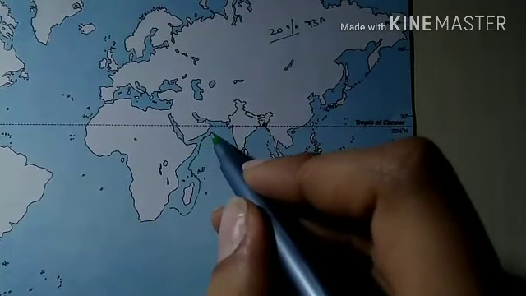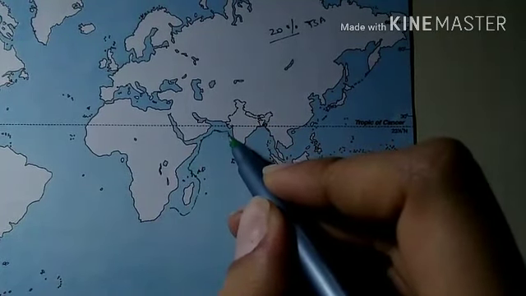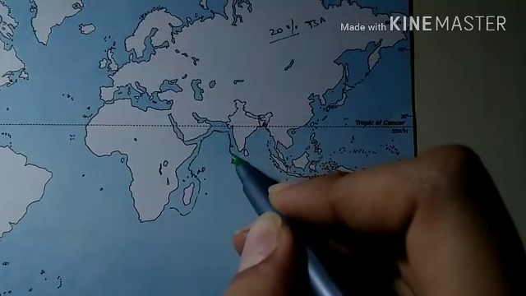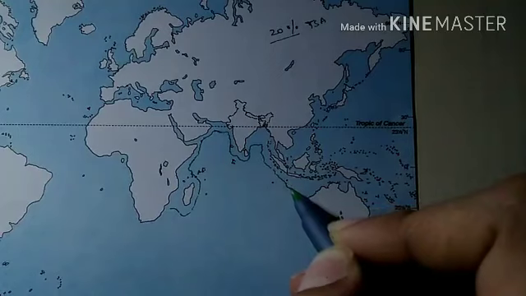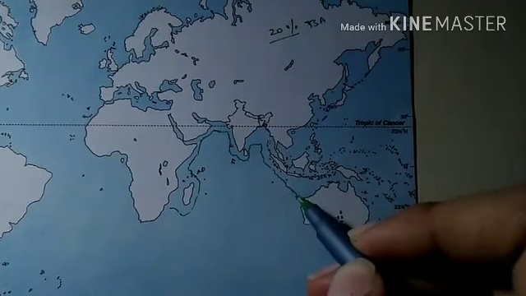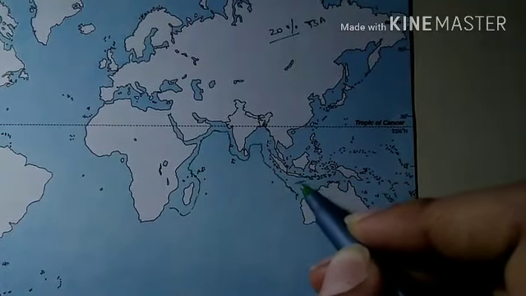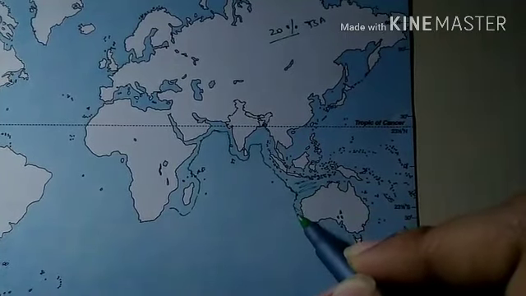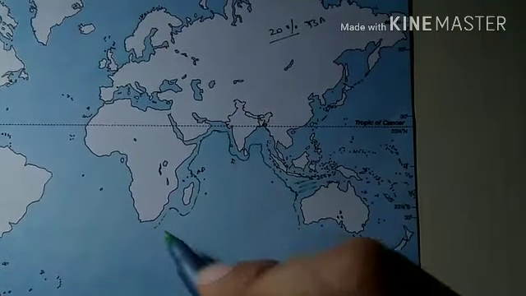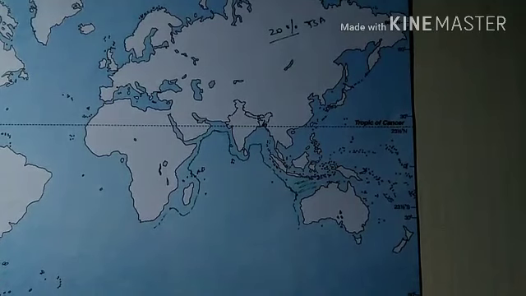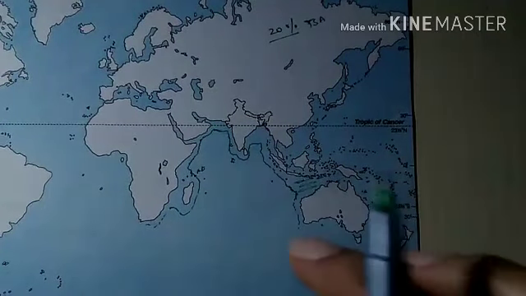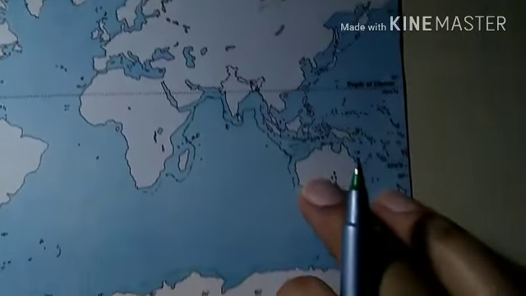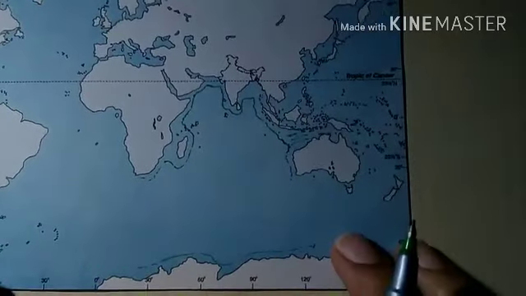And in the Arabian Sea, and then we have Andaman Sea, here we will have a bit broader continental shelf. So this is how continental shelves in the Indian Ocean look.